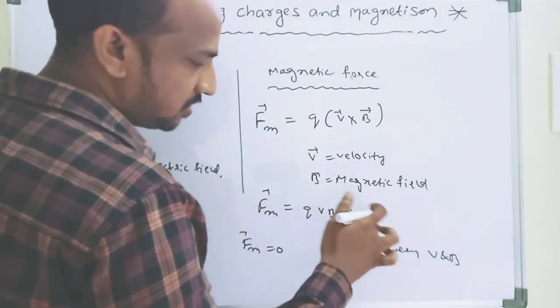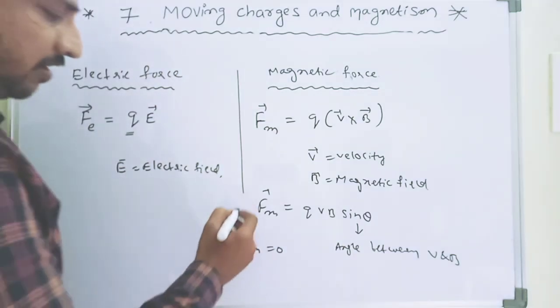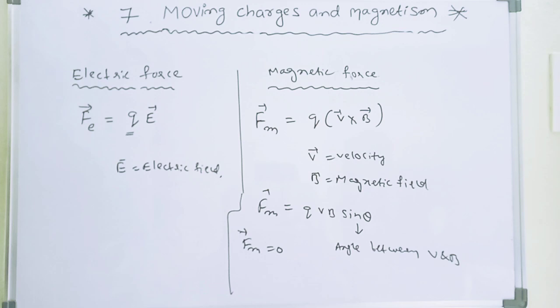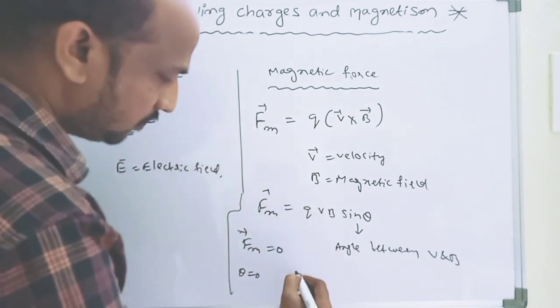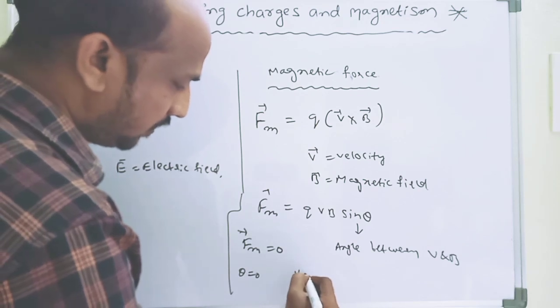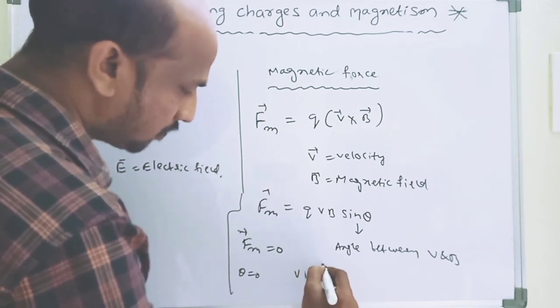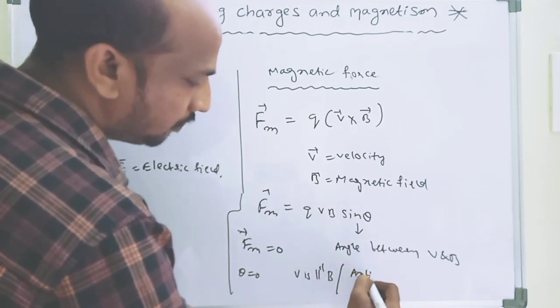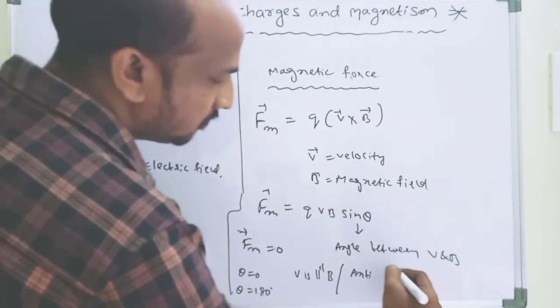So sin theta is equal to 0, and we get magnetic force 0. It is possible when theta is equal to 0, which means V is parallel to B, or anti-parallel, which means theta is equal to 180 degrees.